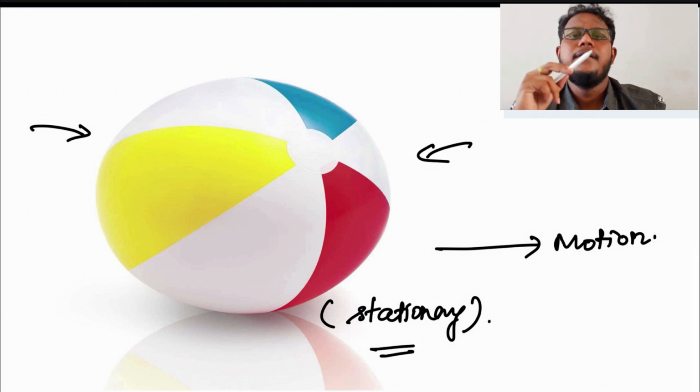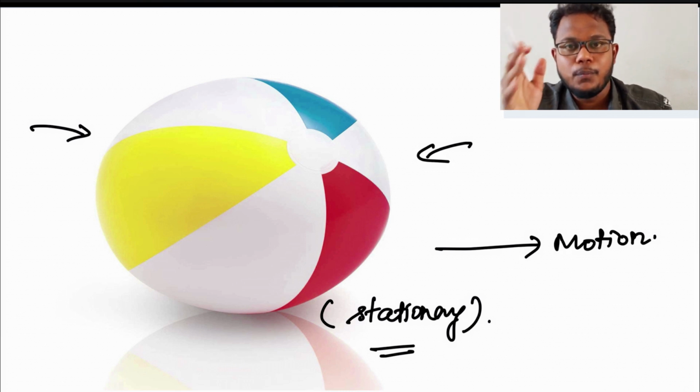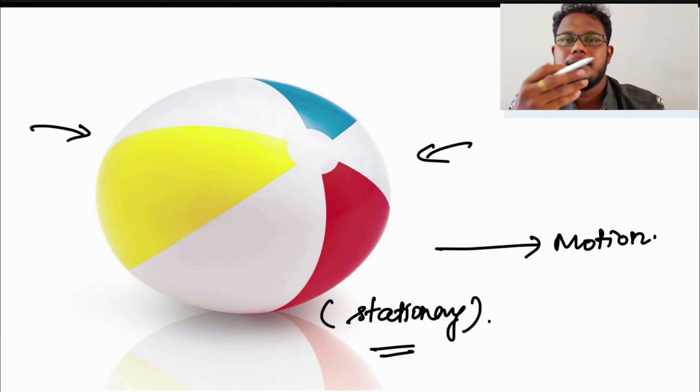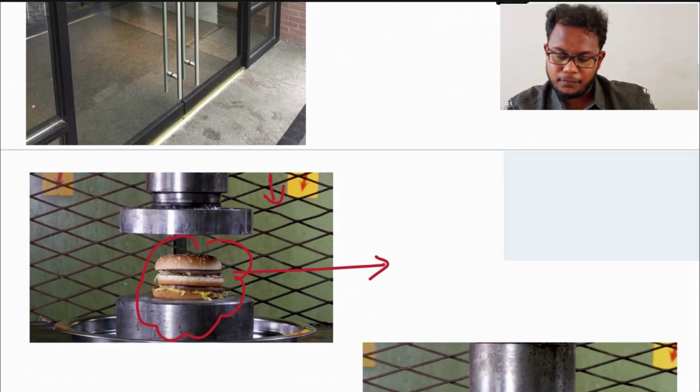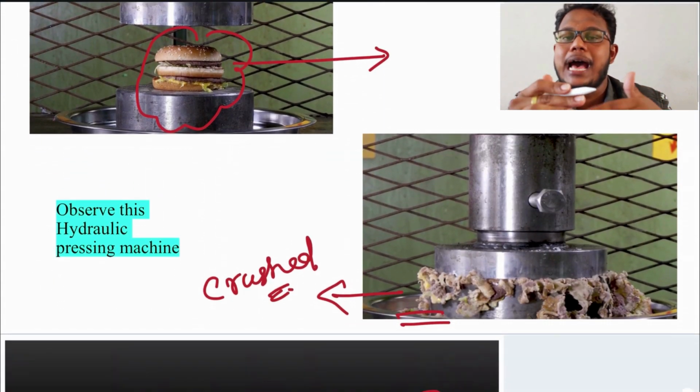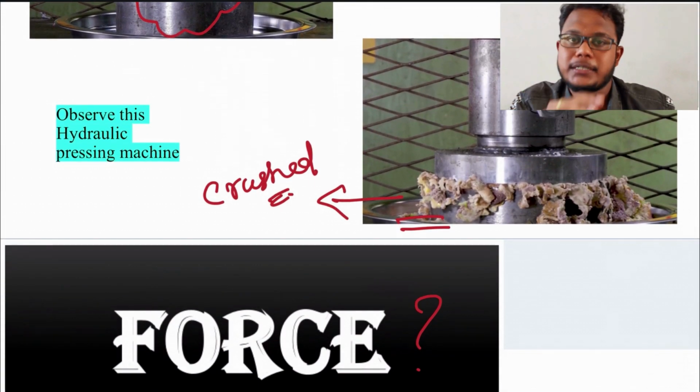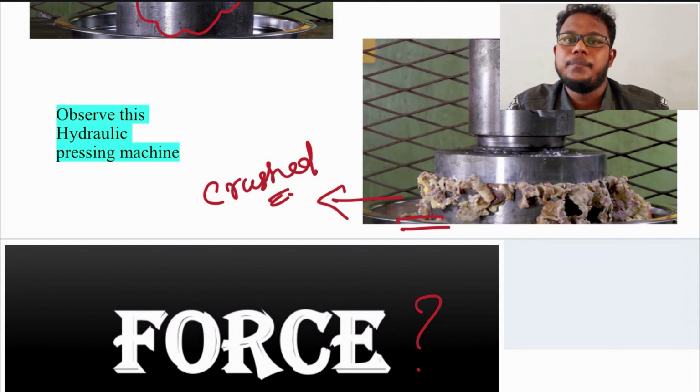A force is a thing which makes a body move from one place to another. A force is always necessary. And if a force exerts pressure on a particular area, that is pressure.